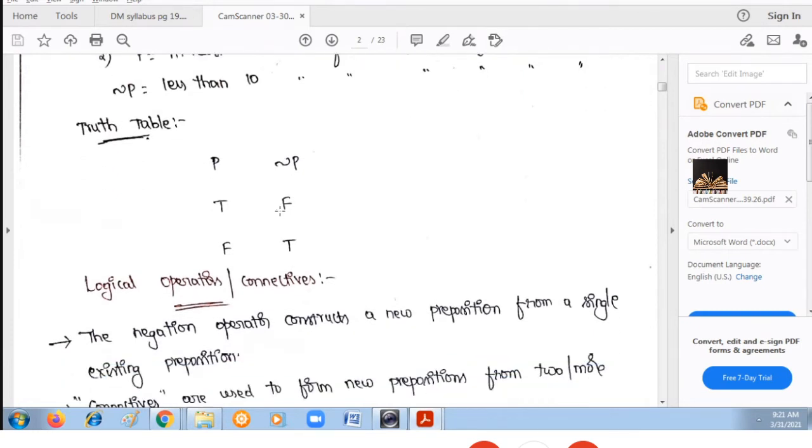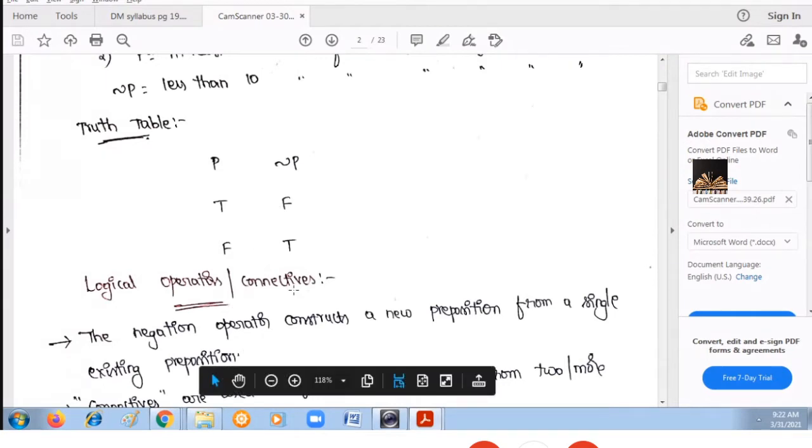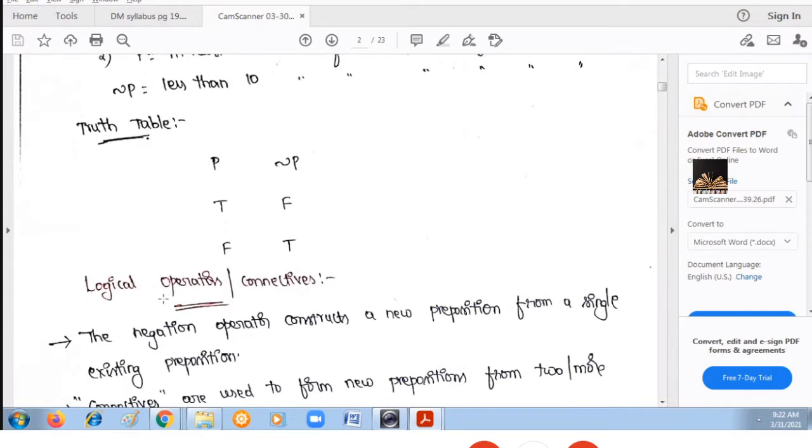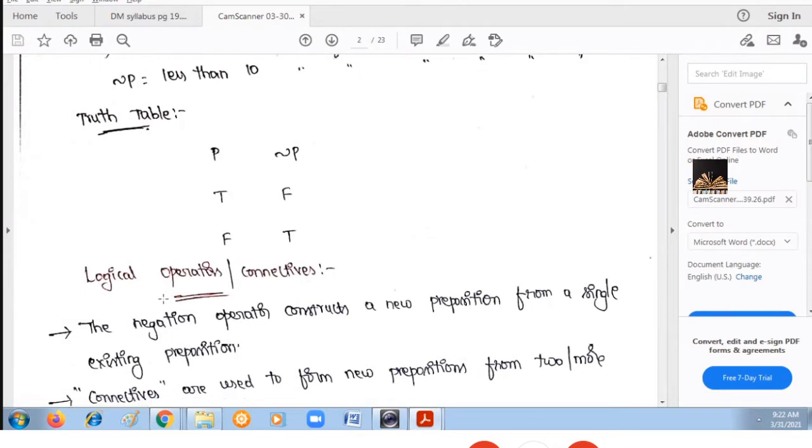Now, if you want to connect more than one propositional variable to get a new compound proposition, in that case you can use connectives. We also call them logical operators. So whenever you want to connect more than one propositional variable to get a compound statement, you have to use the connectives to join the individual propositions.